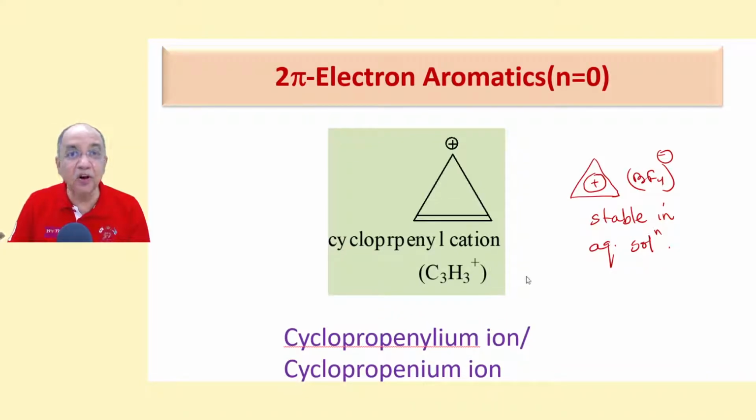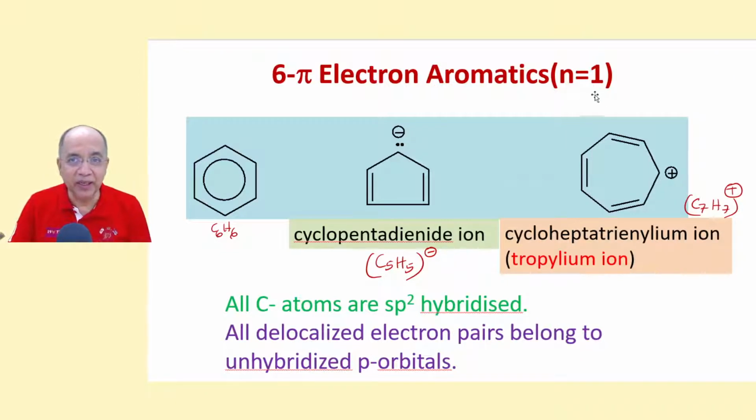Now let us go for 3 twos are 6 electrons. n is equal to 1. The classic example is benzene. The other ionic species is cyclopentadienide ion. Every carbon is bonded with one hydrogen, C5H5 minus. It's a carbanion. And this is a positive ion.